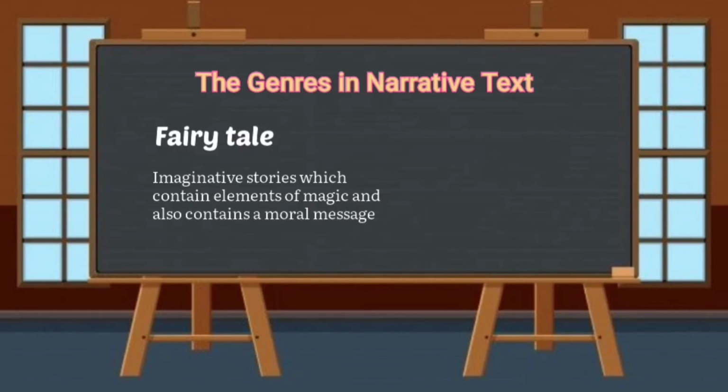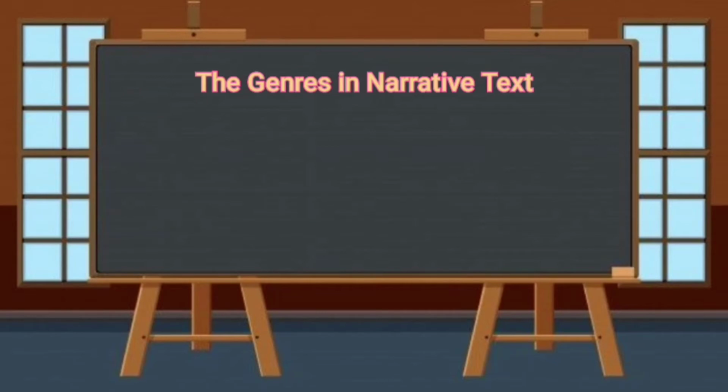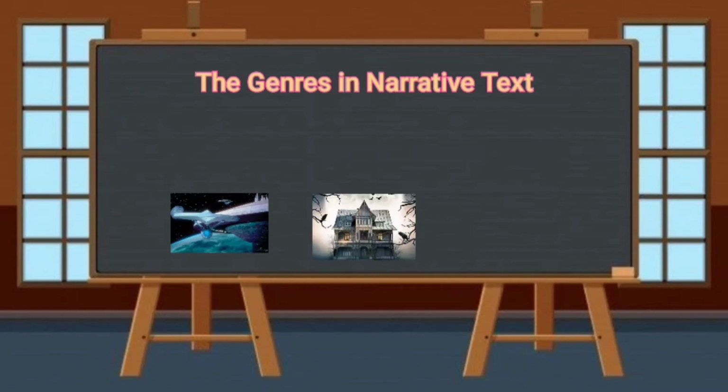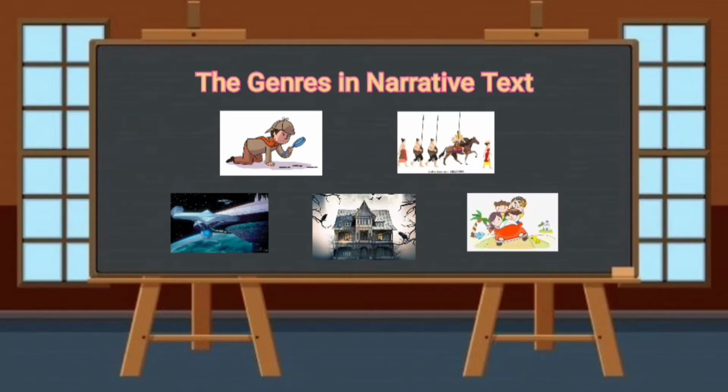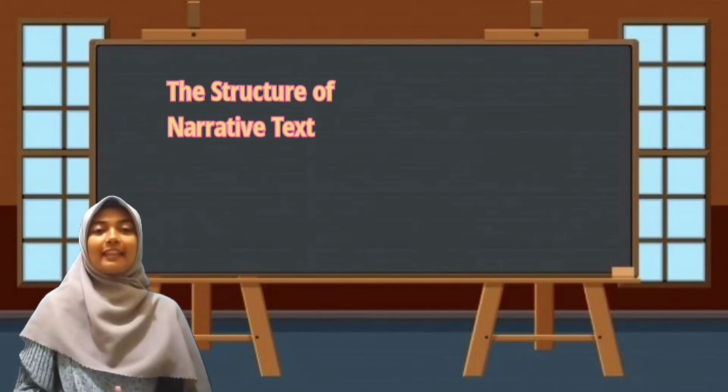For example, Snow White. And beside that, there are other genres in narrative text such as science fiction, horror, mystery, history, personal experience, and so on. Okay guys, let's move to the structure of narrative text.